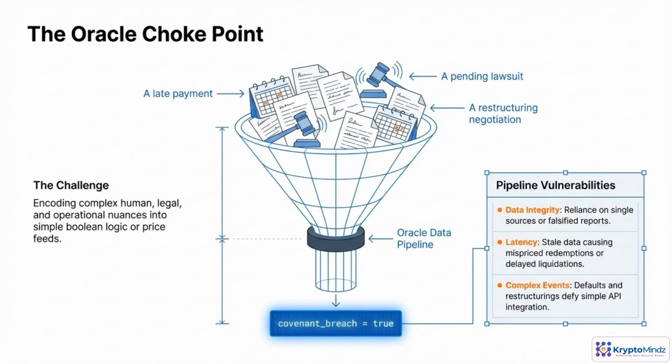Oracle design is where RWA theory collides with messy reality. Off-chain, everything is fuzzy. A late payment, a lawsuit, a restructuring discussion. Lawyers argue, managers negotiate, documents update. On-chain, the protocol wants a clean yes or no, covenant breached or not. Compressing that nuance into a single oracle feed creates a choke point. If the data source is wrong or manipulated, you get integrity risk. If it's slow, you get latency risk. And when situations are truly complex, no simple API call can capture what's really happening.